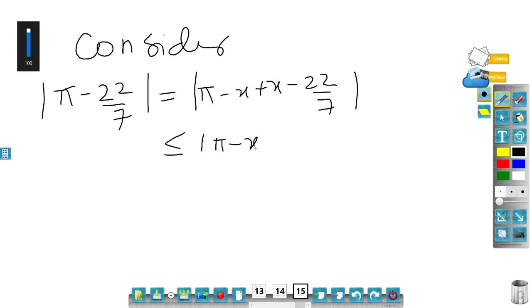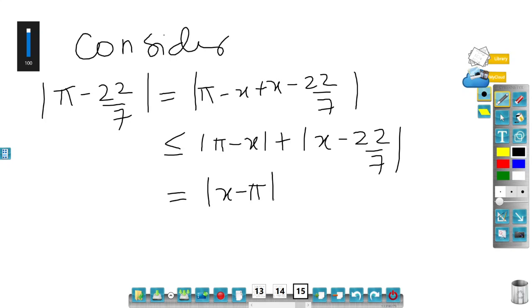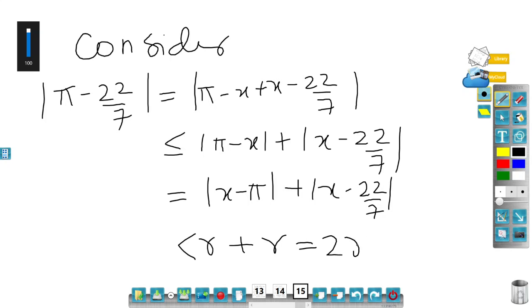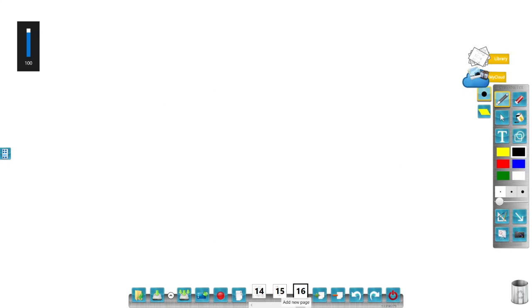This is less than or equal to modulus of x minus pi plus modulus of x minus 22 by 7. This is less than r and this is also less than r, so I will have 2r. So I got modulus of pi minus 22 by 7 is less than 2r.